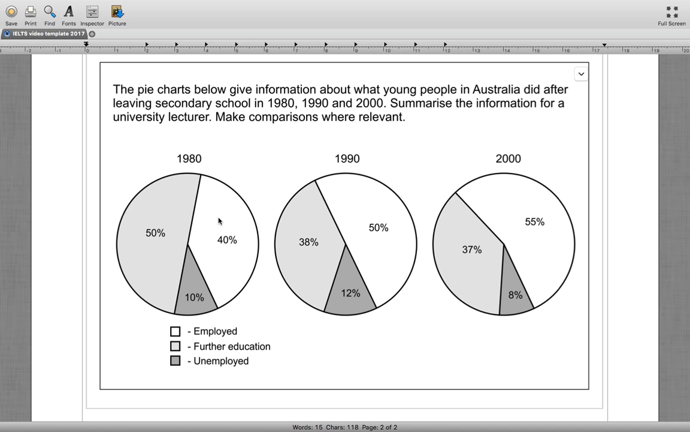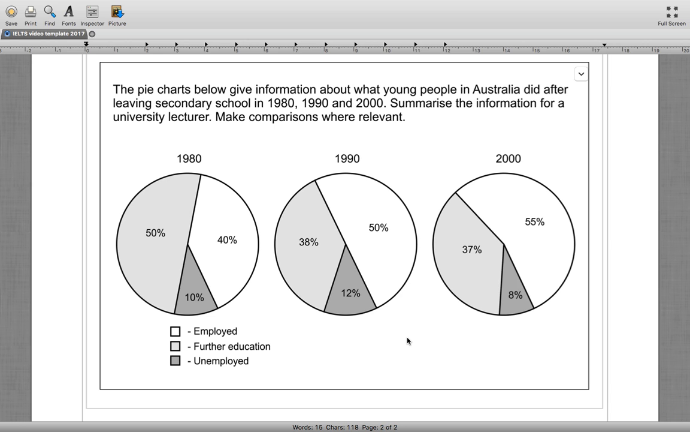People that pursued further education went the opposite direction, so 50% to 38%, and then more modestly to 37%. And the unemployed figures were 10%, climbing to 12%, and then dropping to 8%. So we see 3 different growth patterns. One is increasing, one is decreasing, and one is a bit more varied. And so we'd obviously want to use comparative language to make this clear in our response.